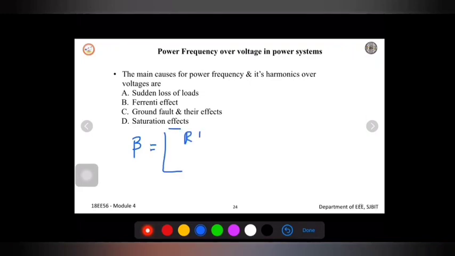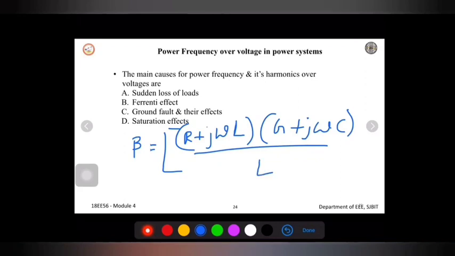Beta is equal to (R plus j omega L) into (G plus j omega C), divided by LC, to the power of 1 by 2, where omega is the angular frequency. So this is the equation which gives the secondary voltage, how the secondary voltage will increase due to this Ferranti effect. Now let us see what this Ferranti effect is, with respect to the diagram.